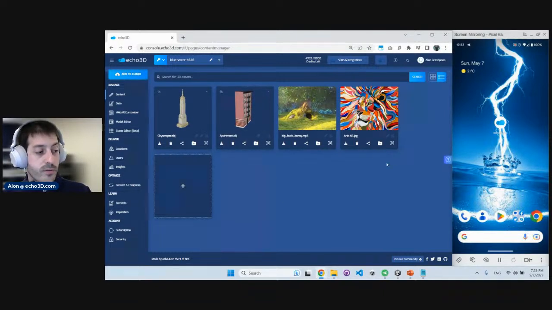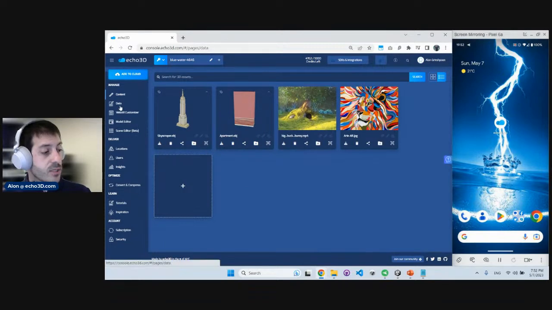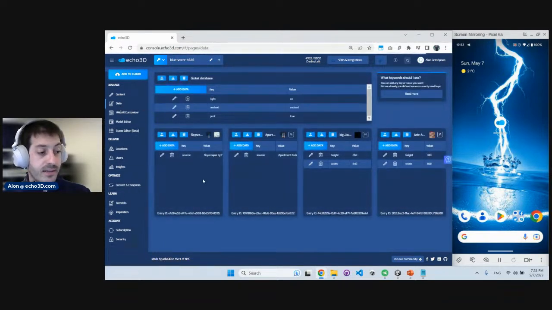So far, what I've shown you is super, super simple. You just upload and it works automatically. This is our promise to you to make sure your time to hello world is minimized and your app is created really, really quickly. Let's explore the console a little bit more and then transition into a more technical heavy demo. So we have all these assets. As we mentioned, you can also manage the data that is associated with these assets. So again, each asset has its own database that you can tag.